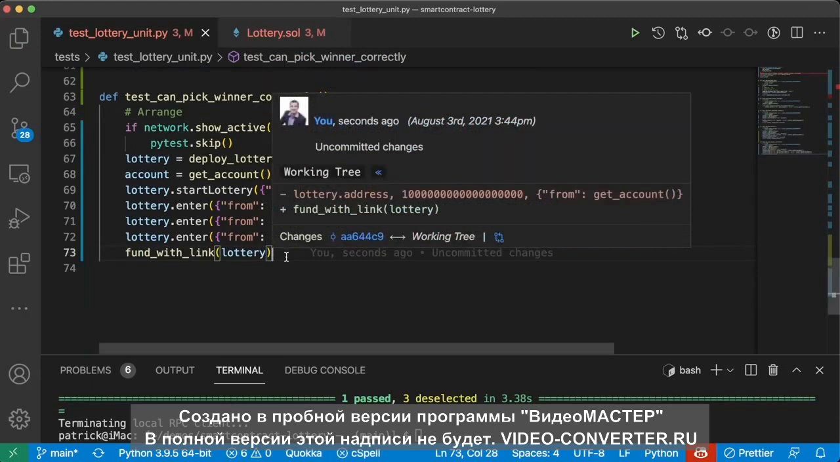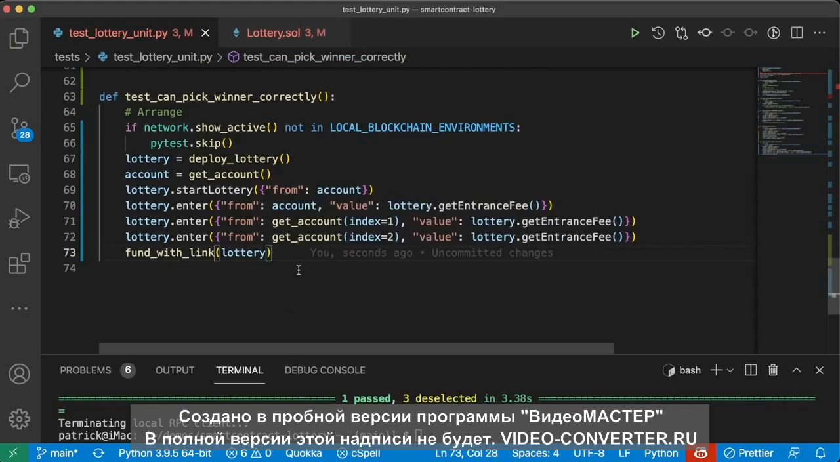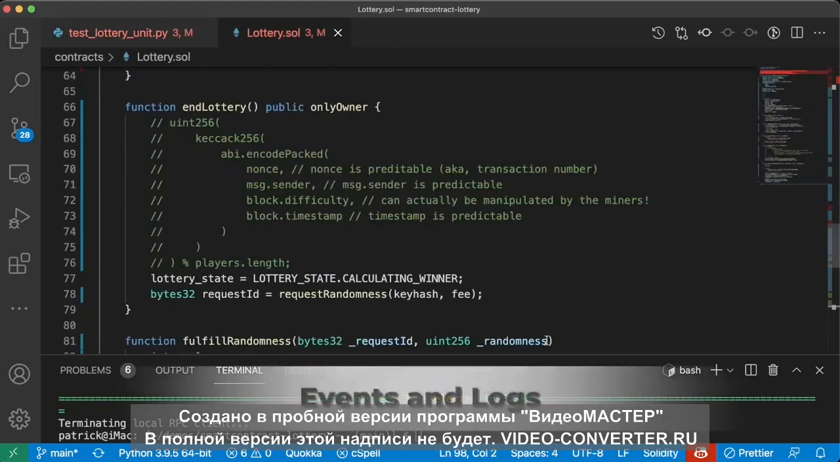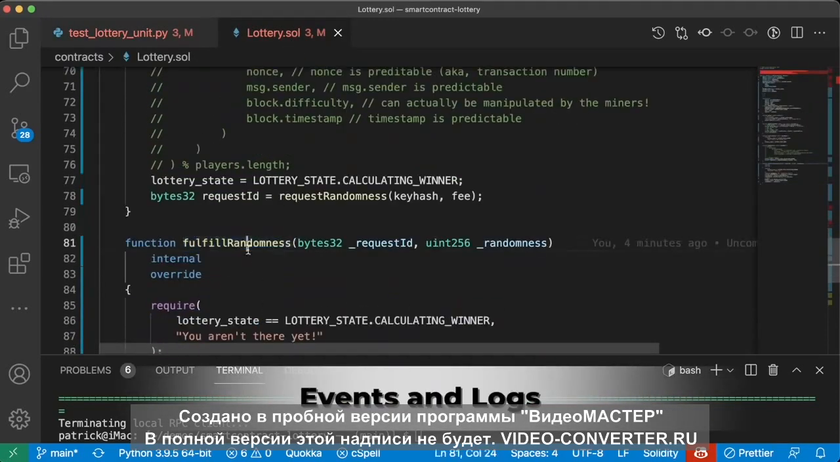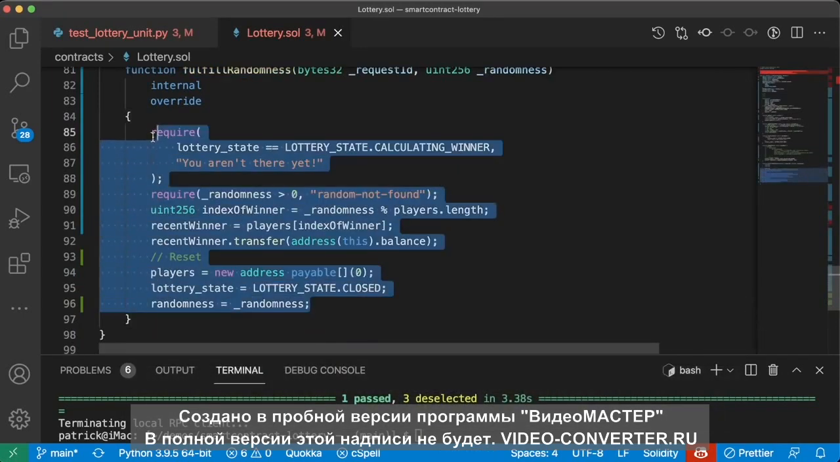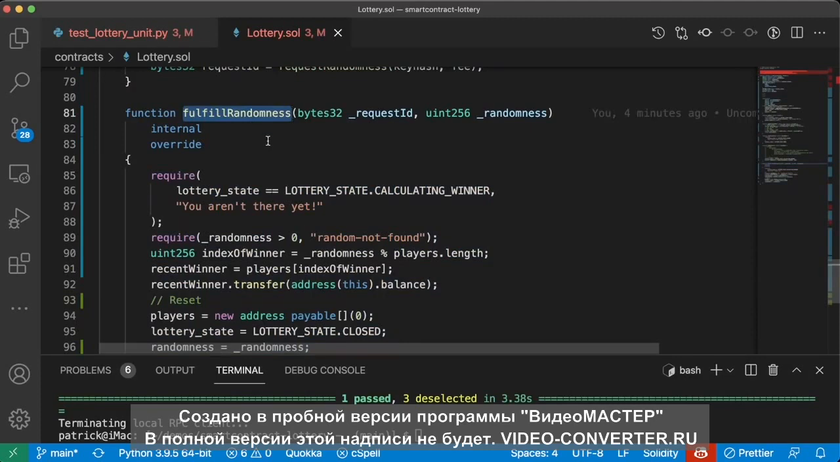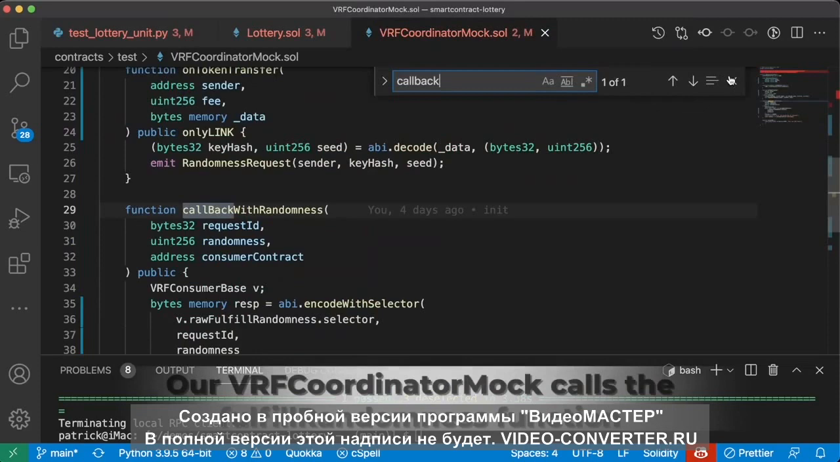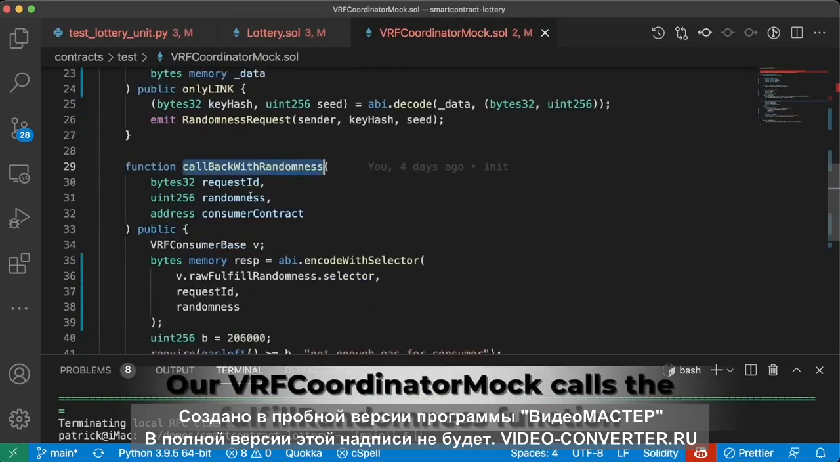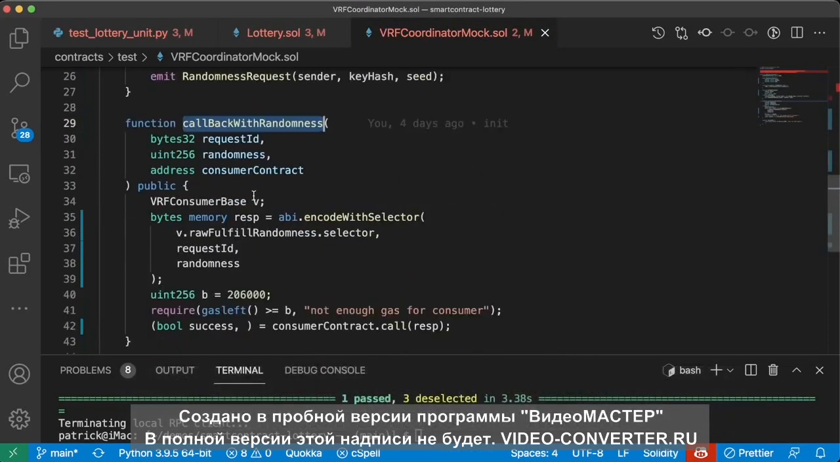And now we're going to want to choose a winner here. And this is where we actually have to modify one more thing in our lottery contract. In order to test calling this fulfill randomness function and testing everything in here, we're going to need to call this fulfill randomness function. Now, if we look at our VRF coordinator mock, we have this function called callBackWithRandomness. And this is the function that actually calls this rawFulfillRandomness selector, which eventually will call that fulfillRandomness function.